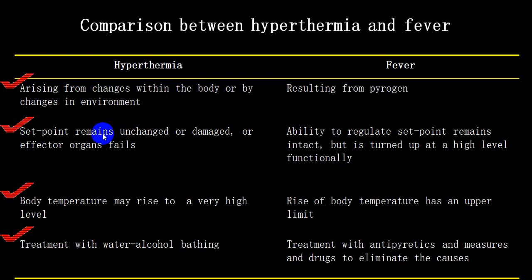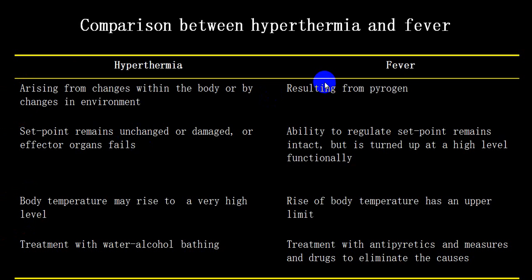In hyperthermia, set point remains unchanged, or set point gets damaged, or the effector organs, that is the organs which take part in heat loss, fail to do that function.